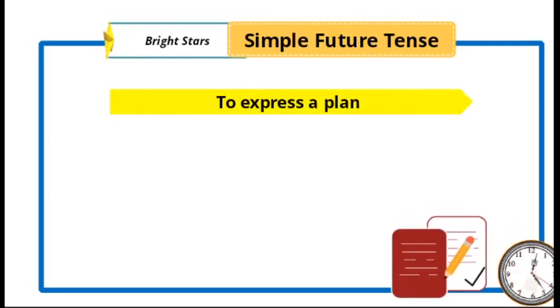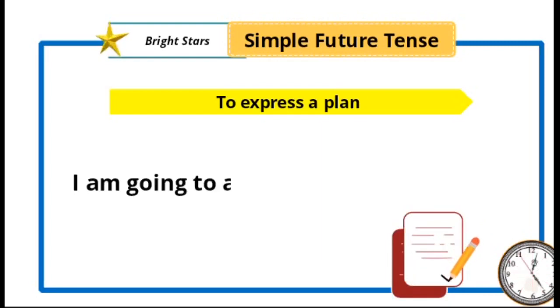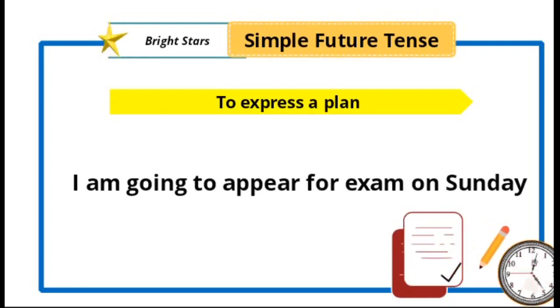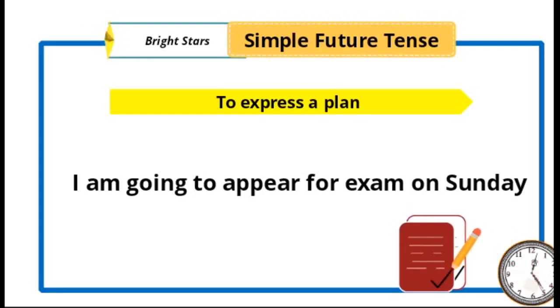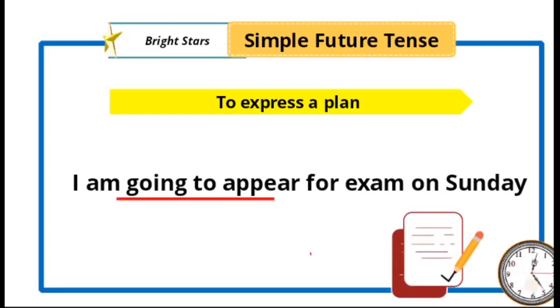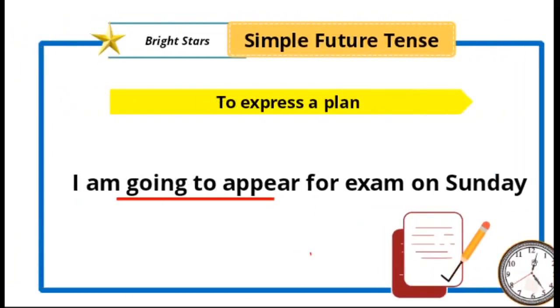And next one, to express a plan: "I am going to appear for exams on Sunday." We have already discussed that instead of "will" or "shall," we can use "going to." So "going to appear" is simple future tense. So likewise, we can use simple future tense for different purposes.